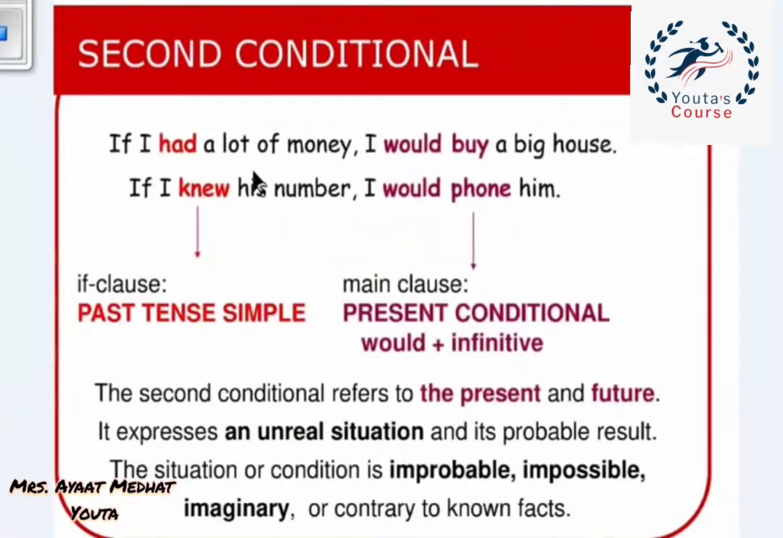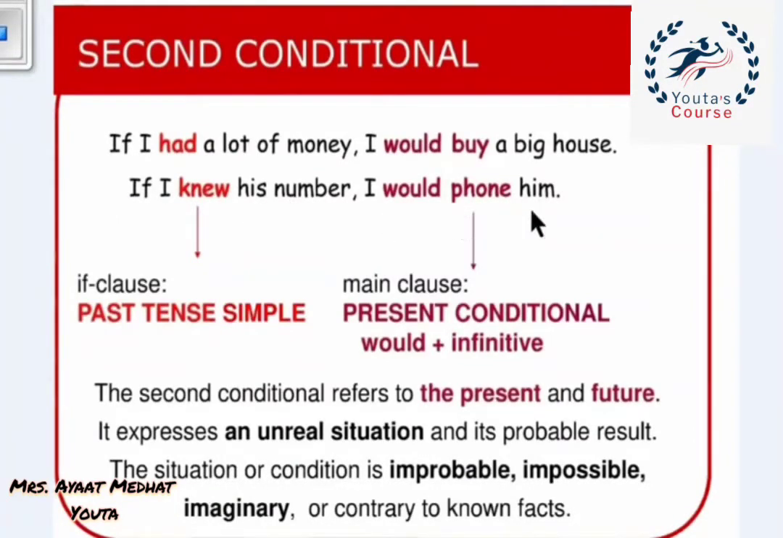So the second conditional is a type of the rule if, in which we link two sentences together. The first one here next to if is in the past simple tense, which is the if clause. And the second one, the main clause, is using here would plus the bare infinitive verb. Again, if plus past simple tense, comma, would plus the bare infinitive verb. If I had a lot of money, comma, I would buy a big house. If I knew his number, comma, I would phone him.